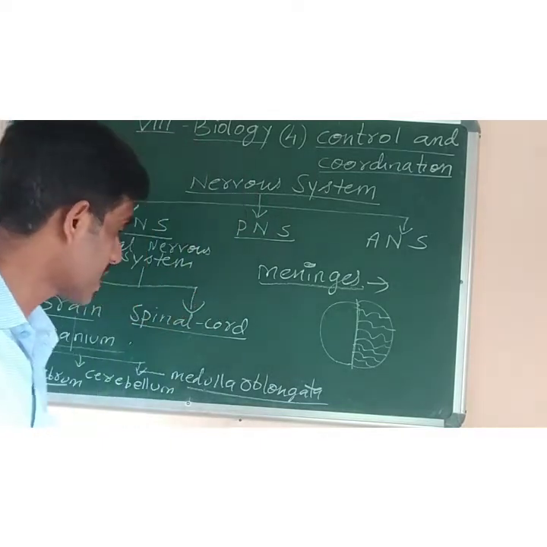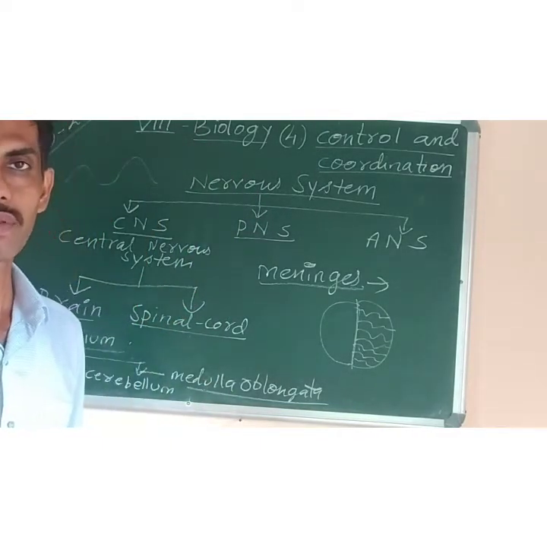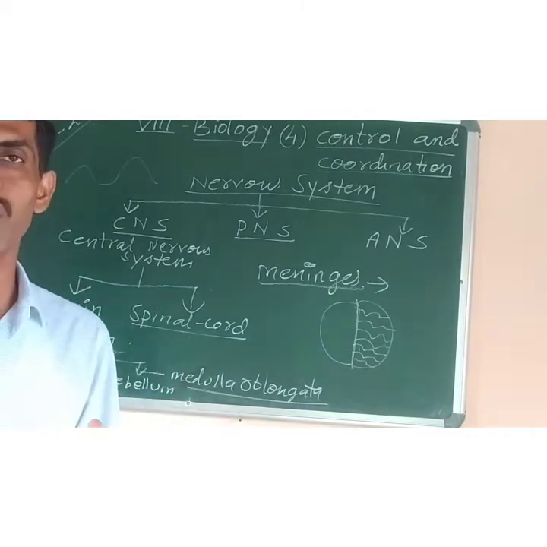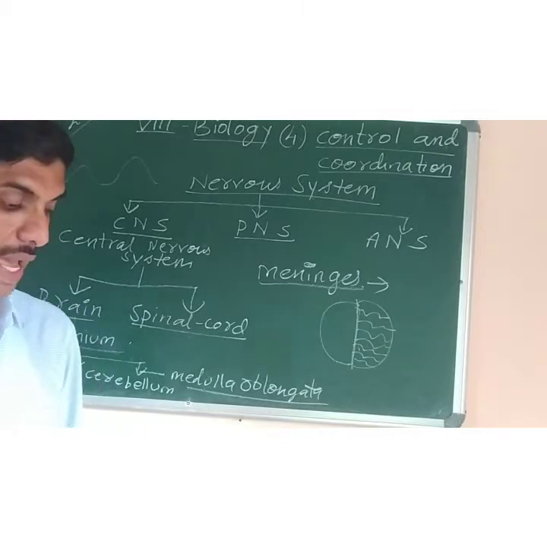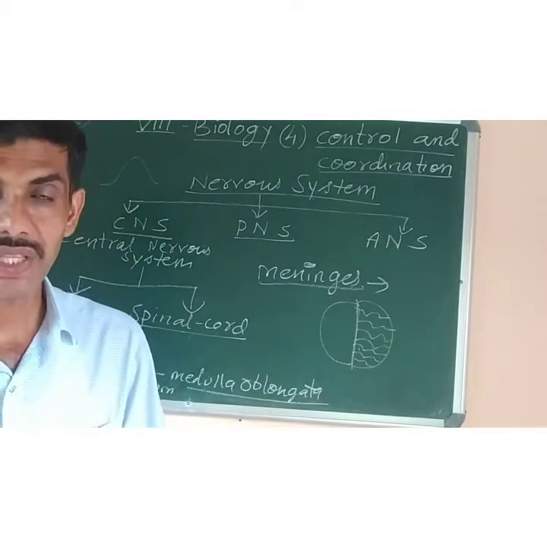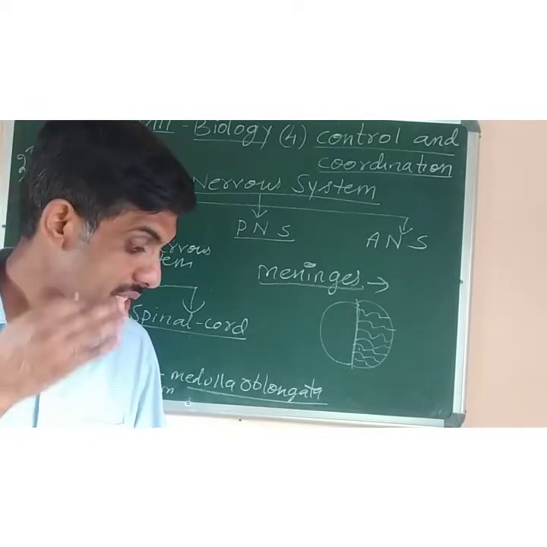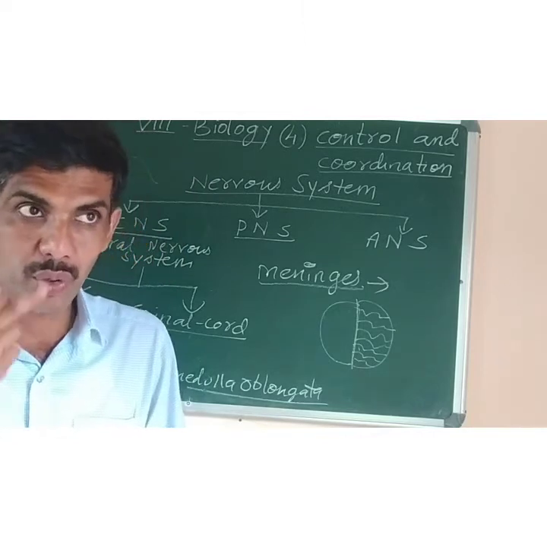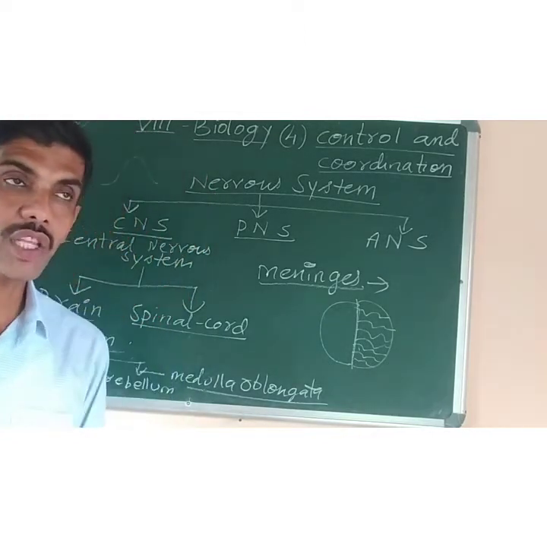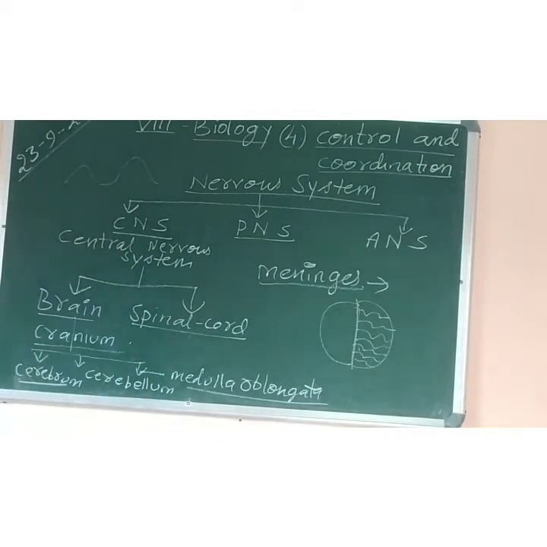So what is the function of the cerebrum? The cerebrum is the part of the brain which controls all the different functions, like memory, speech, whatever we learn, whatever speech we give, whatever sight, smell we do, whatever food we taste, or whatever we hear. All these voluntary actions are controlled by the cerebrum.